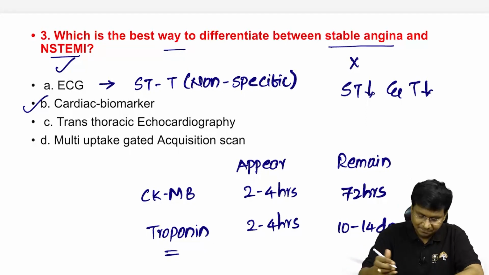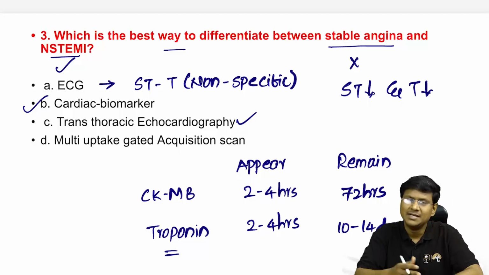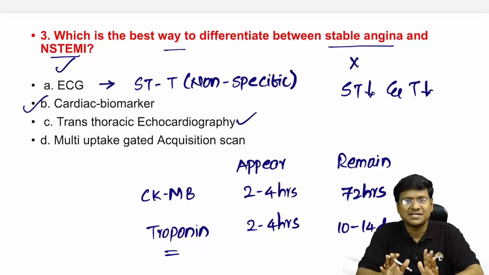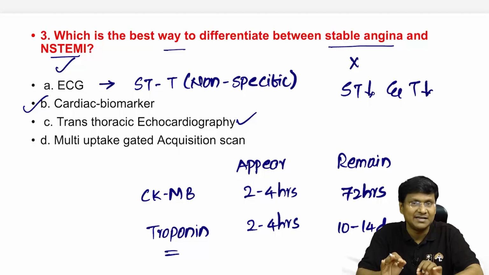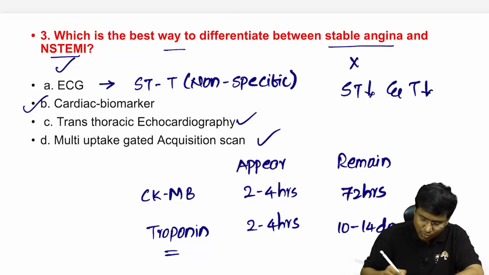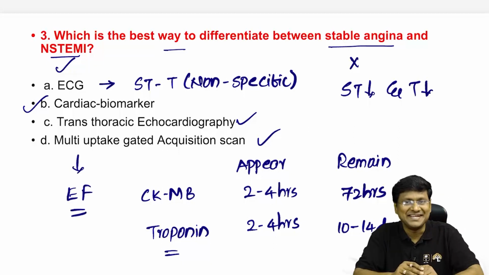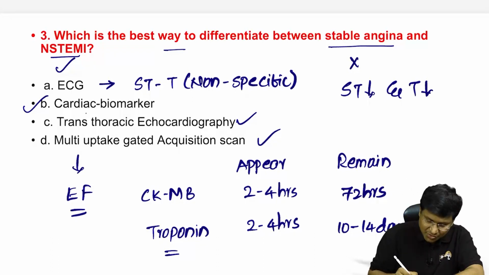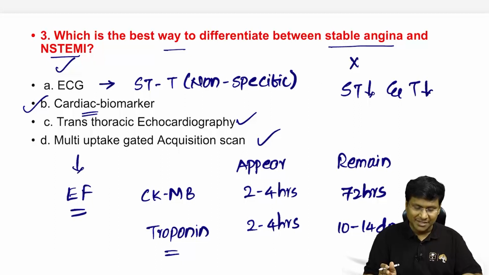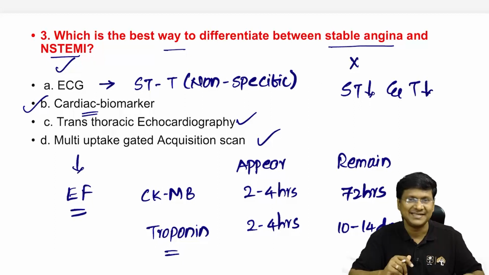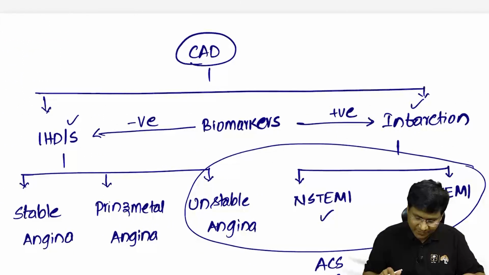Whereas transthoracic echocardiography, in stable angina also you will have mild LV dysfunction, and in NSTEMI also there can be mild LV dysfunction, right? So your transthoracic echocardiography is not an ideal investigation to differentiate these two. And MUGA scan is only useful for assessment of the ejection fraction, but by your MUGA scan you will not be able to differentiate the stable angina from non-ST elevation MI. So it is your cardiac biomarkers which will help us to differentiate between the stable angina and as well as the NSTEMI, right? Next, coming to the next question.